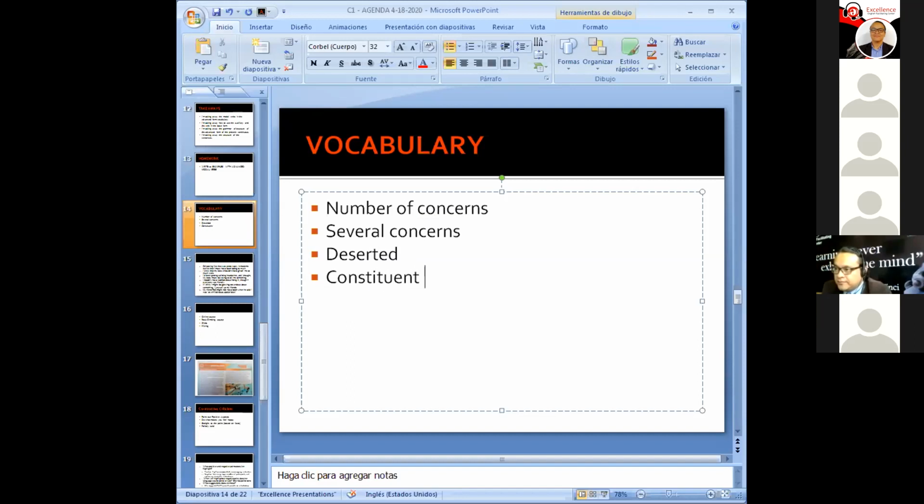Constituent. Constituent means a part of. Can you say that? Constituent. And what was the idiom that Beto said? More money for the honey, or what was it? No money, no honey. Good one, bro. I'm taking away that one too. I haven't heard that one in a while.